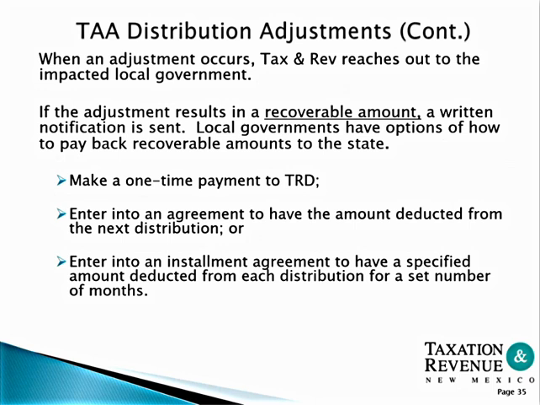When an adjustment occurs, Taxation and Revenue reaches out to the impacted local government. If the adjustment rule results in a recoverable amount, a written notification is sent. Local governments have an option on how to pay back the recoverable amount to the state. They can make a one-time payment to the Taxation and Revenue Department, enter into an agreement to have the amount deducted from the next distribution, or enter into an installment agreement to have the specified amount deducted from each distribution for a set number of months.